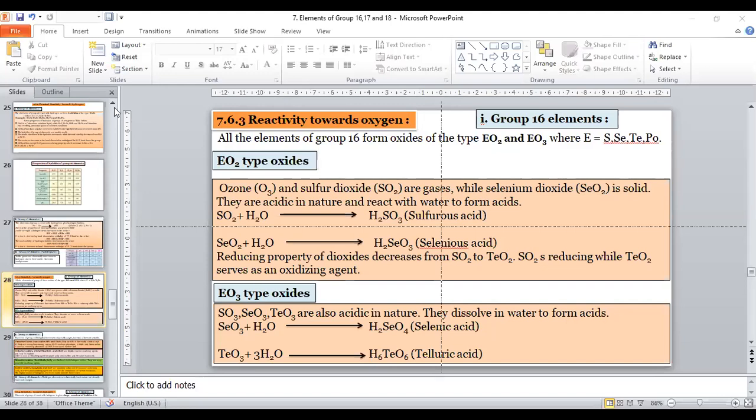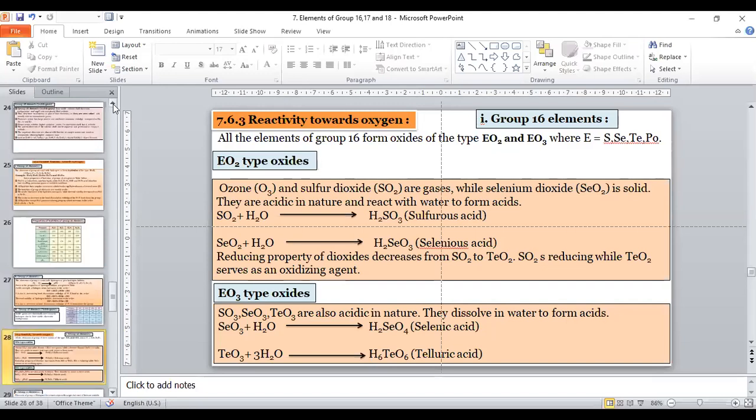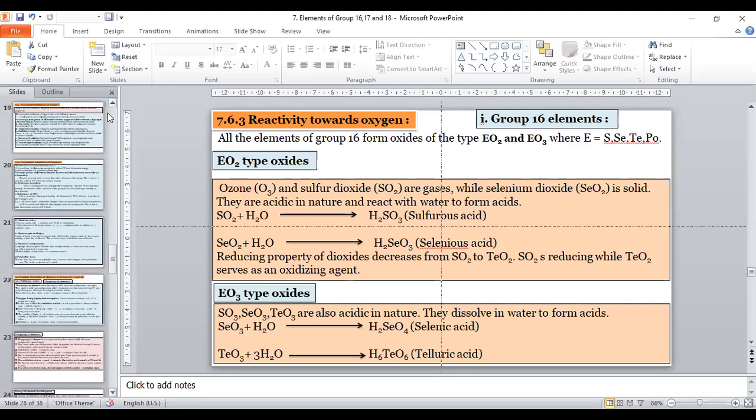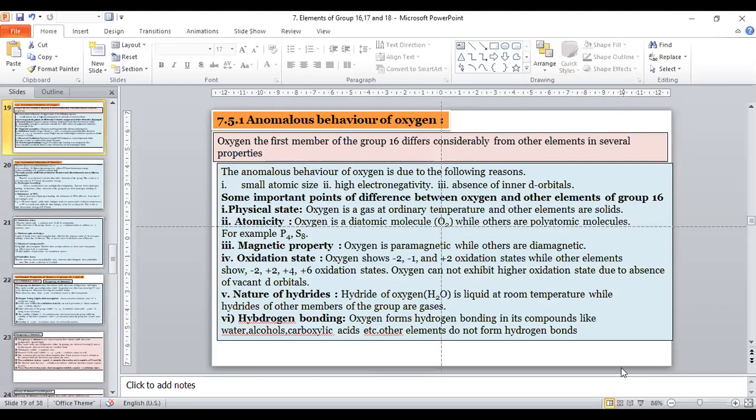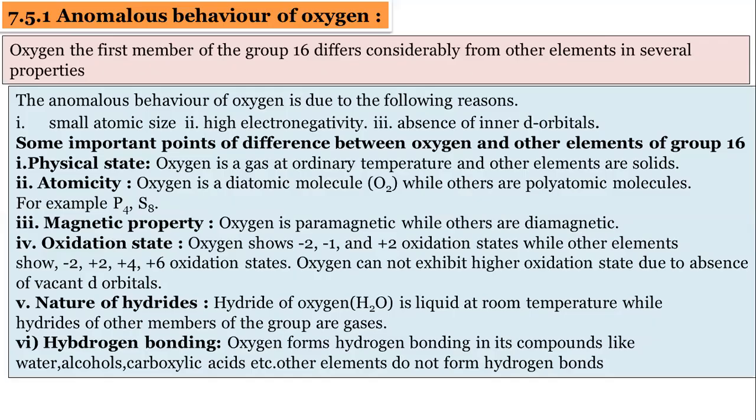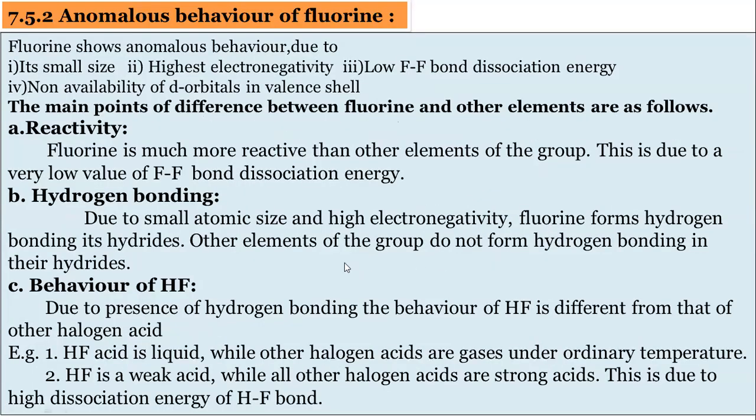Yesterday, we learned about the anomalous behavior of oxygen and fluorine. This is a very important question for the board examination, because in this chapter we study periodic trends, anomalous behavior, structures, and reactions. As the topic is very big, remember the most important points. Anomalous behavior is always asked for 2 marks or 3 marks. No question of 1 mark will be asked on it.